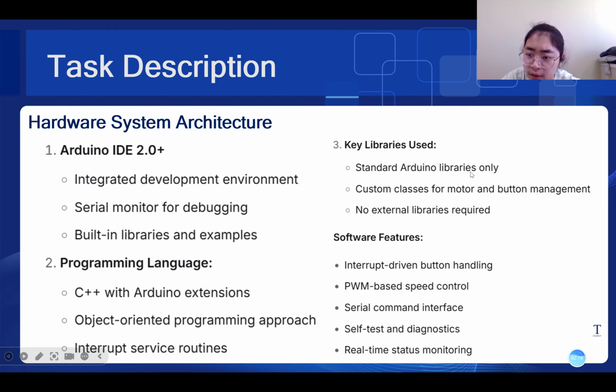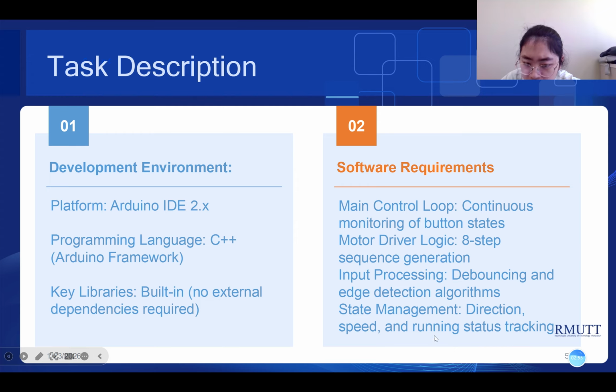System Arduino libraries only. Custom classes for motor and button management. No external library required. The software used handles input from button pressing, PWM basic speed control, system command interface, safety tests, and real-time state monitoring.